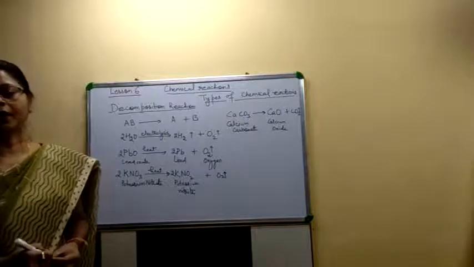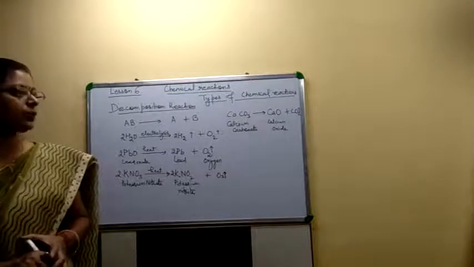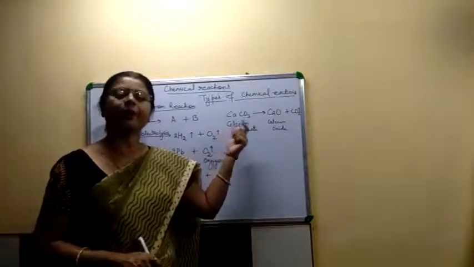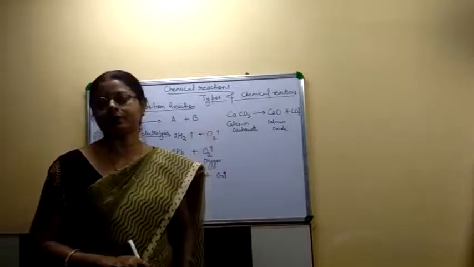So this is also a type of decomposition reaction where one compound, one reactant, breaks down into two compounds.